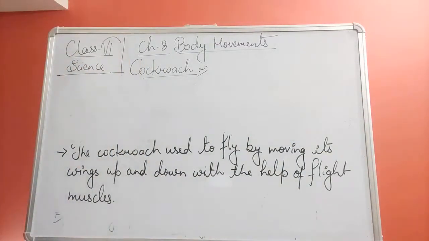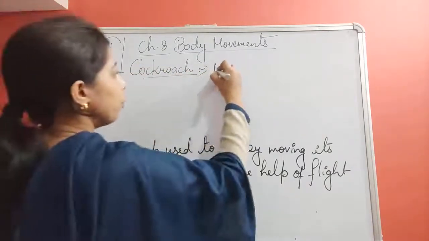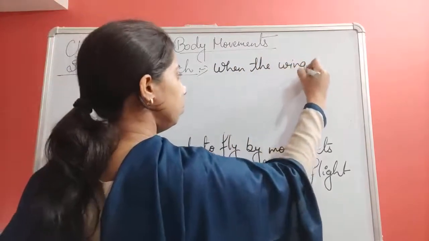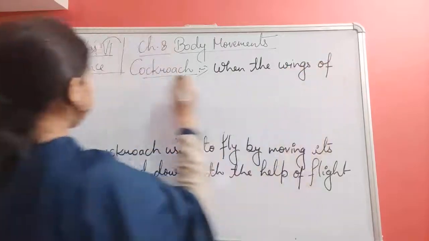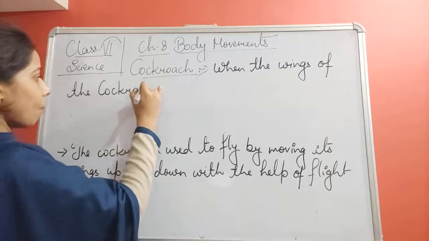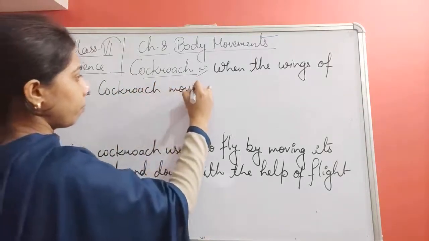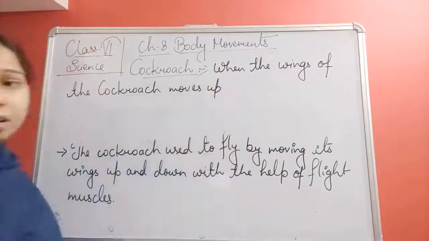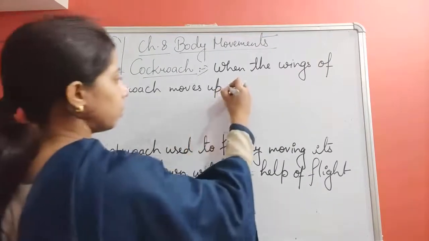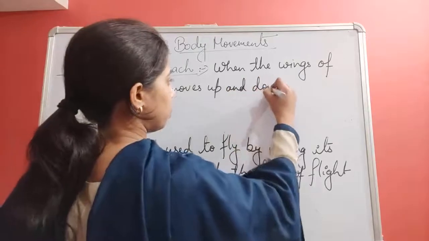So basically, when the wing of the cockroach moves, it moves the air up and down.